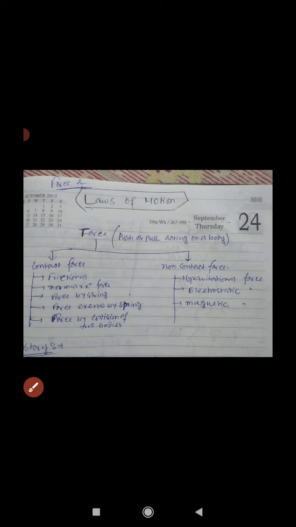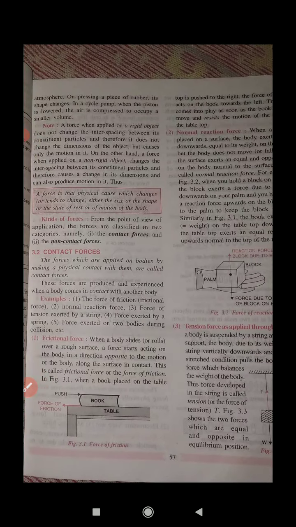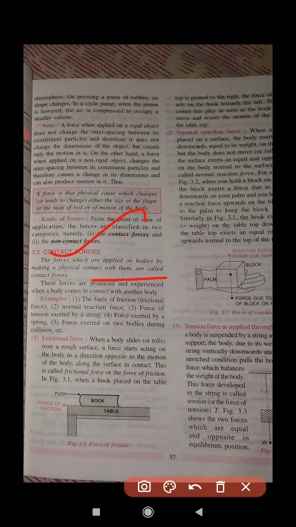First understand what is present in your book, that is frictional force. You already know that frictional force is a contact force, the force applied on bodies by making physical contact with them. Students, make notes in your copy, short points: when a body slides over a rough surface, a force starts acting on the body